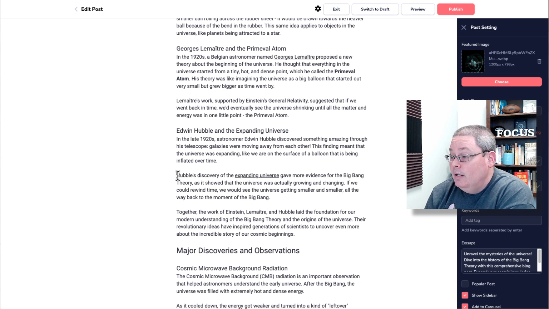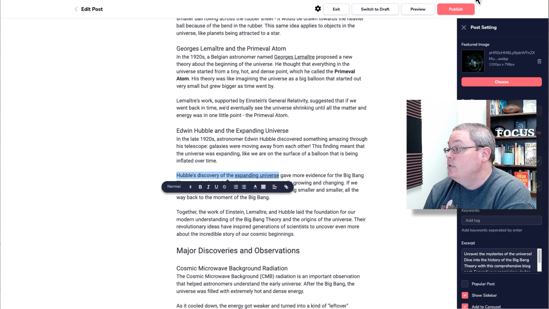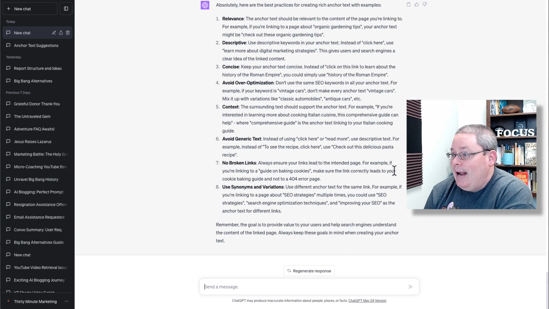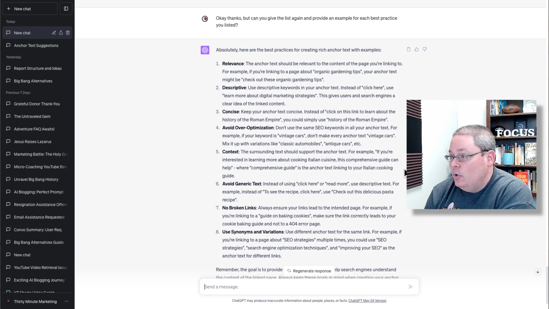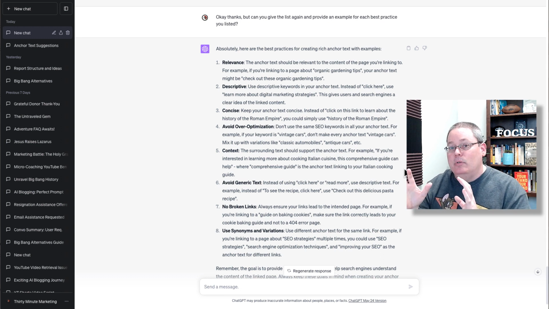This is pretty good. Hubble's discovery of the expanding universe. And then it linked out to this Wikipedia article. It probably could have linked this entire thing for that rich anchor text, which brought me to a question that I actually just asked. And I'm going to show you what I'm doing here inside of ChatGPT to create these rich anchor text links out to these blog posts. I'm going to let ChatGPT do this for me.